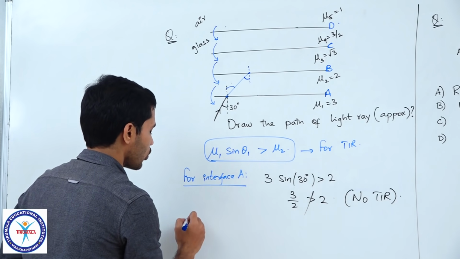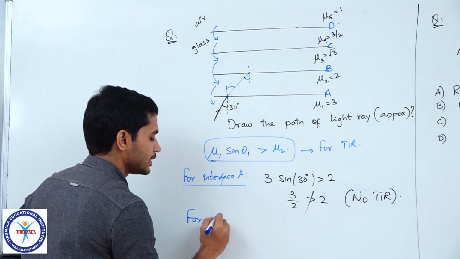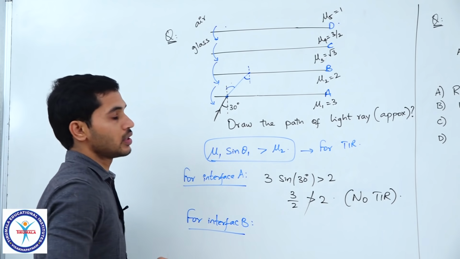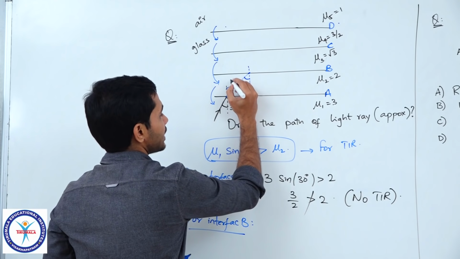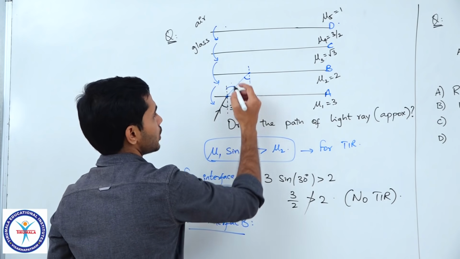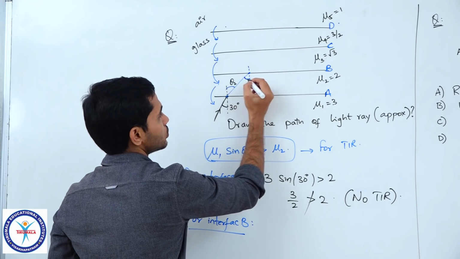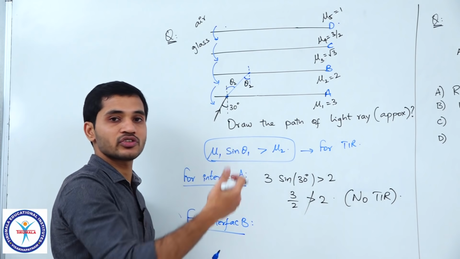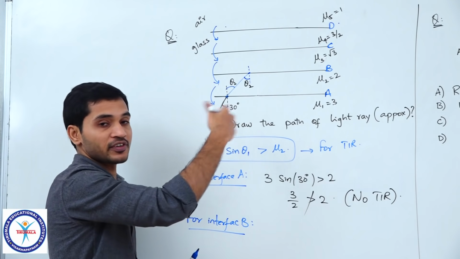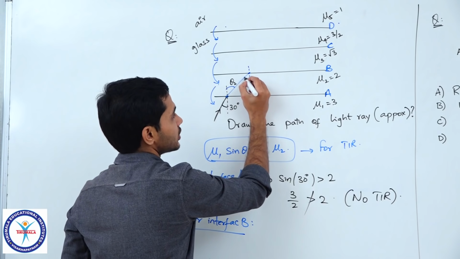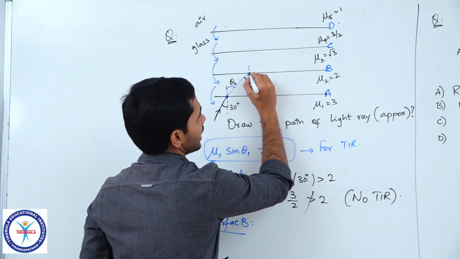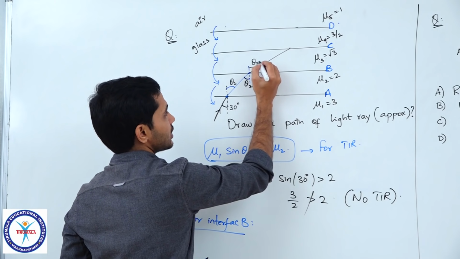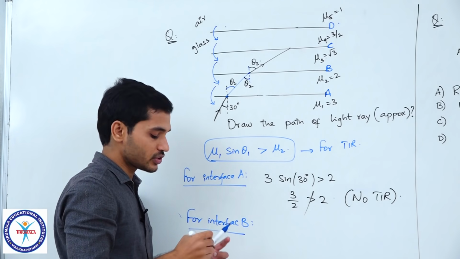Now, for interface B, let me call this angle theta 2, which means this angle is also theta 2. We have seen in the case of parallel slabs, interfaces which are parallel to each other. Let us say the light ray is refracted here and travelling at theta 3. Let us just assume, we do not know whether that happens or not.